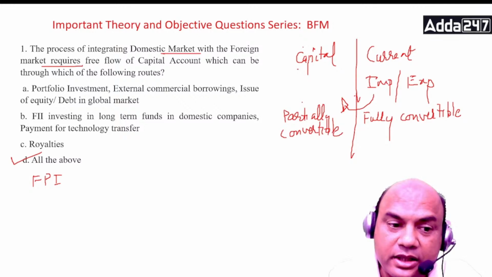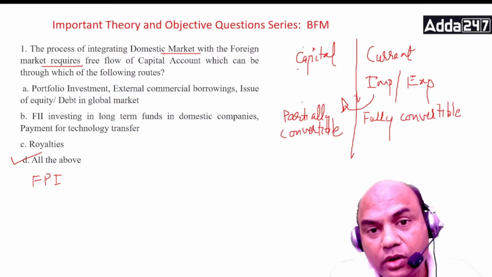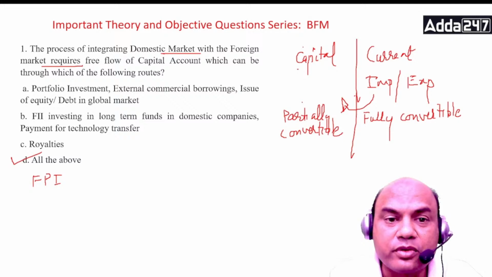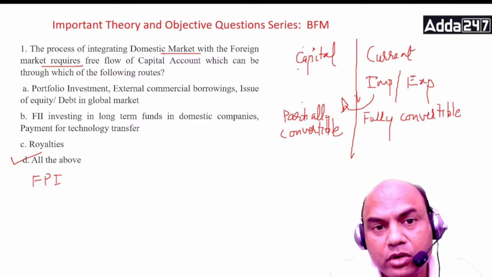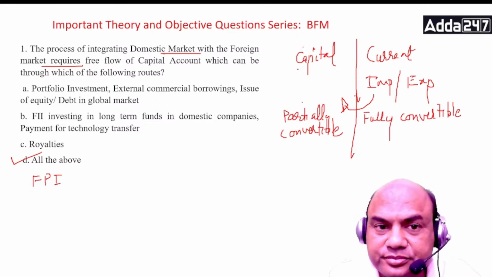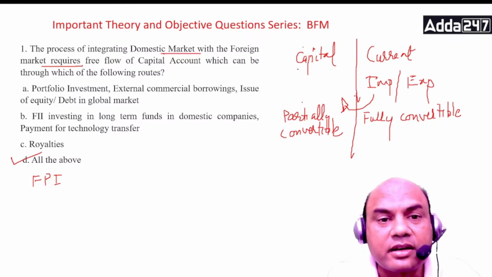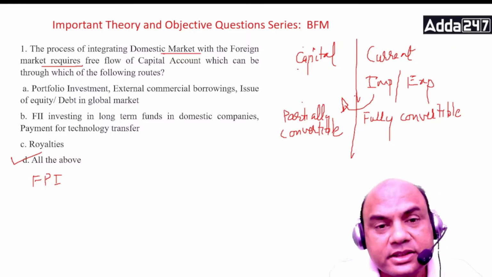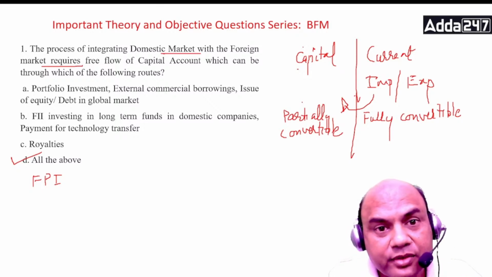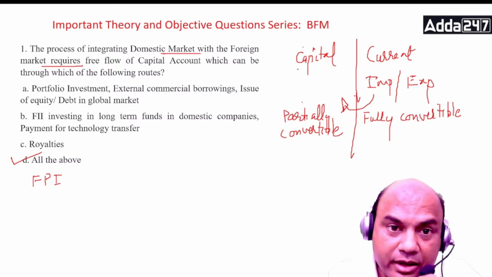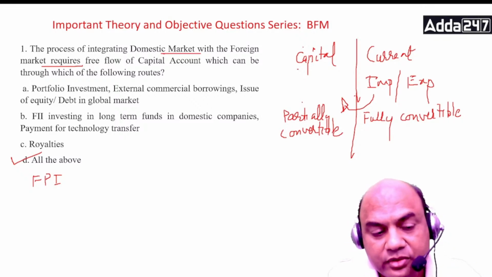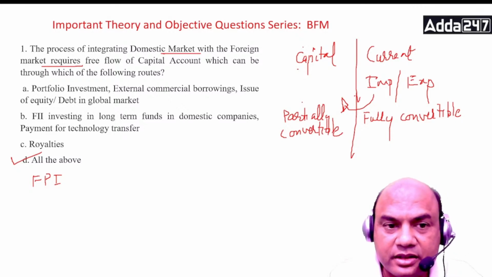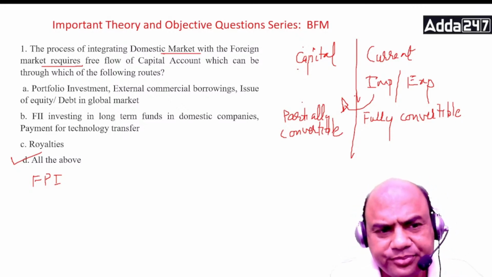So those are the answers. But what about C, royalties? Royalties means whenever any company invests in some foreign company, for example, Tata has invested in JLR. So whenever JLR gets sold, some part of that comes to Tata in India as a part of royalty. So that is basically the royalties part. So that is all of the above. So the answer is all of the above.